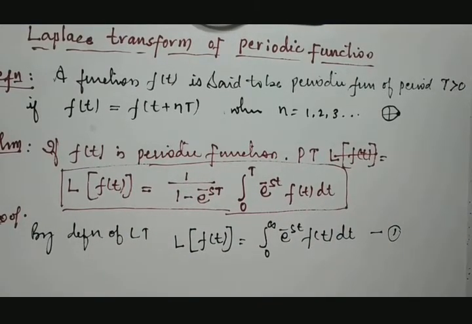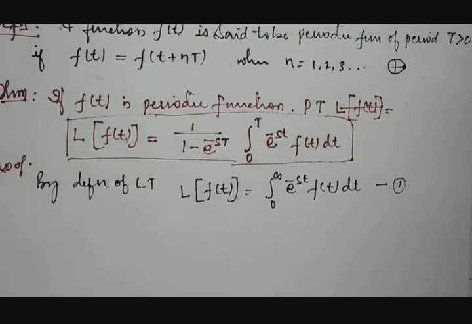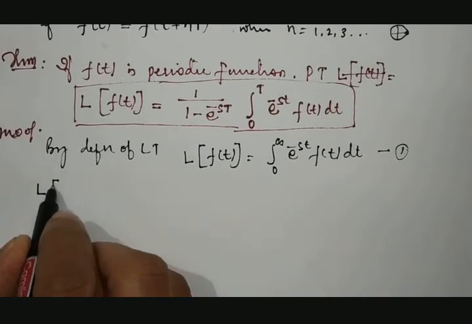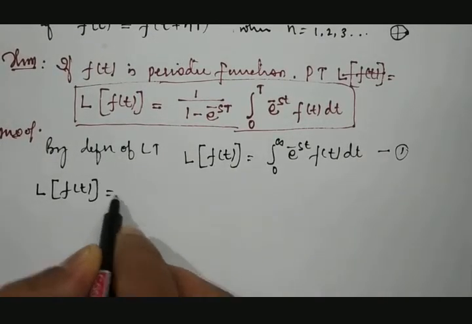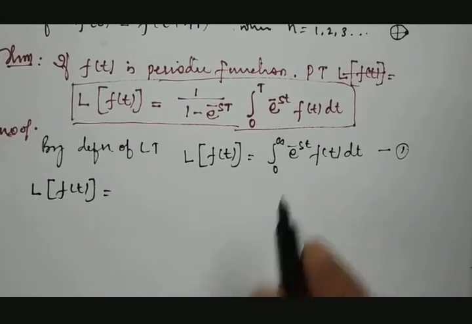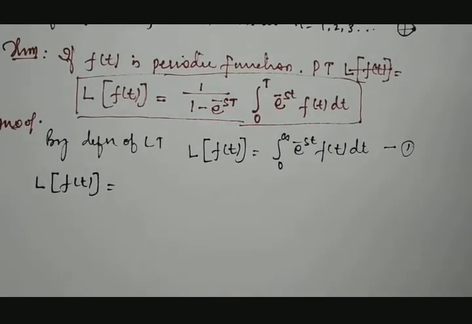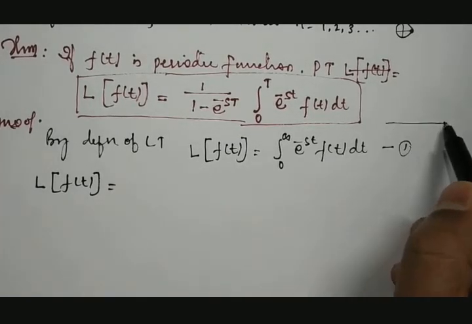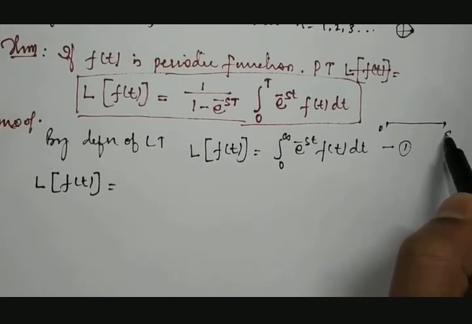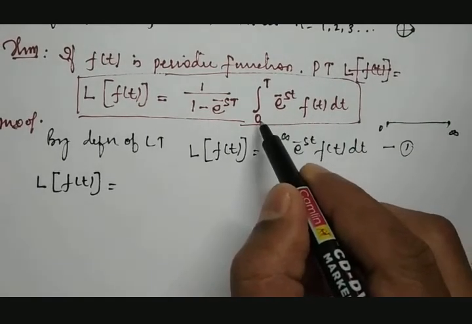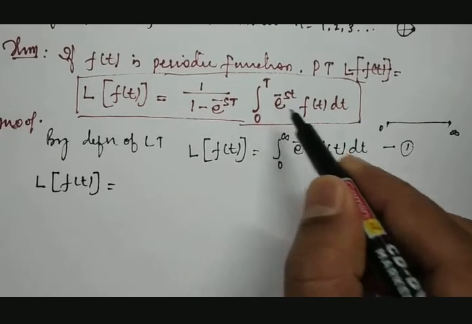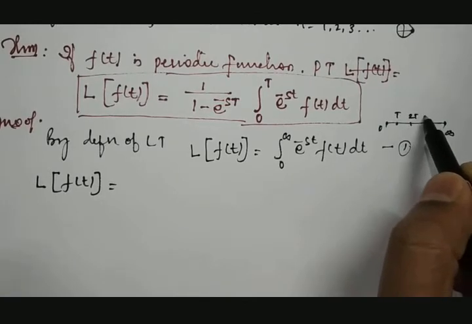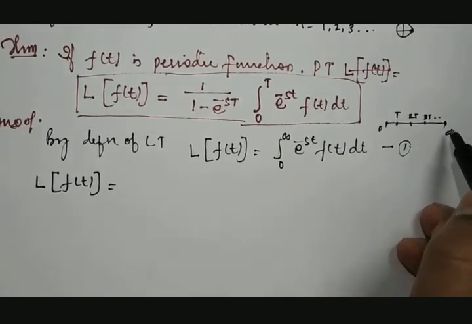When we have this basic definition of Laplace transformation, how can we connect it to a periodic function? Let us see. The Laplace transformation of f of t is equal to, we will distribute the given interval between 0 to infinity as per requirement. We need from 0 to T, then T to 2T, then 2T to 3T, continuing up to infinity.